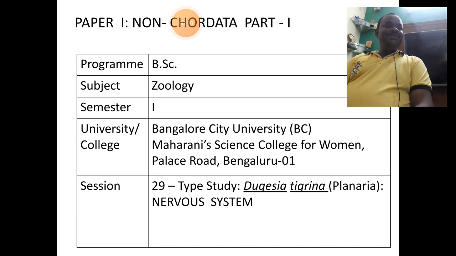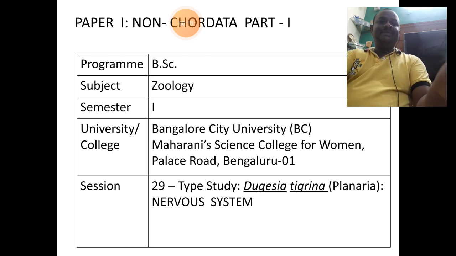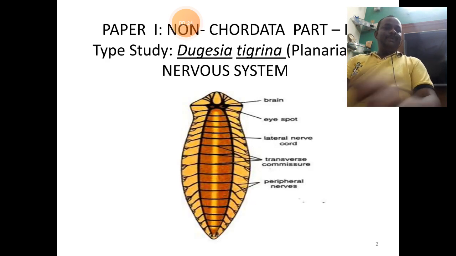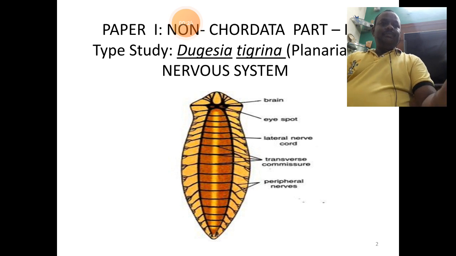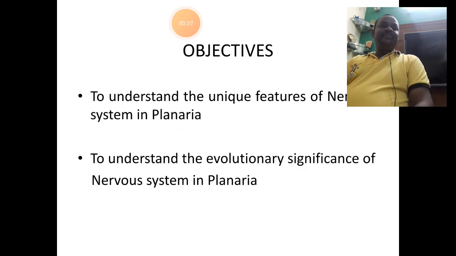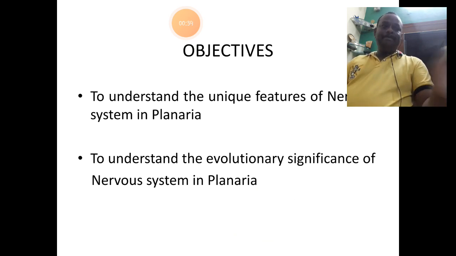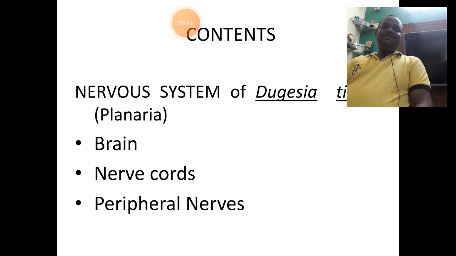Well, today we shall understand the next system under type study, that is the nervous system of Planaria. The objective of the session is to understand the unique features and evolutionary significance of the nervous system in Planaria. The content includes, under the nervous system of Dugesia planaria, the structure of the brain, nerve cords and peripheral nerves.